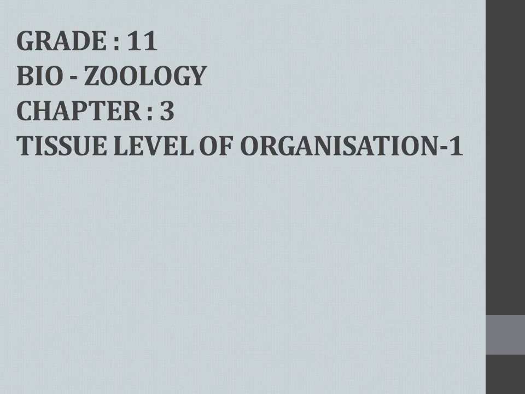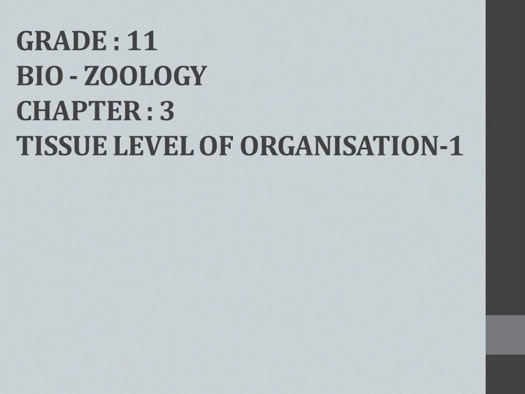And today we are going to start one new chapter, from Unit 2, Chapter 3, Tissue Level of Organization. In the previous chapter we discussed the classification of kingdom Animalia based on several characters. Among these, the first one was level of organization.